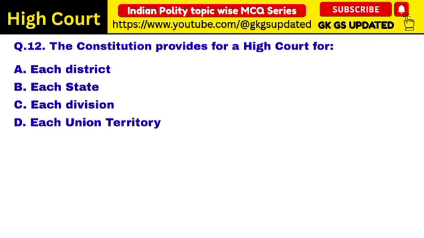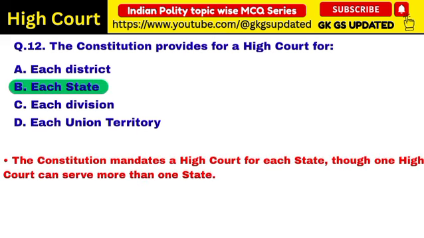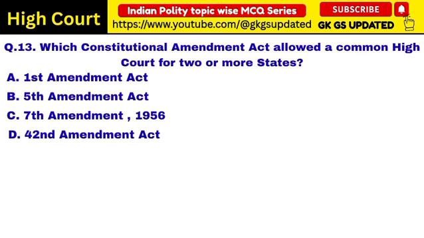Next question. The Constitution provides for a High Court for. Correct answer: each state. The Constitution mandates a High Court for each state, though one High Court can serve more than one state.